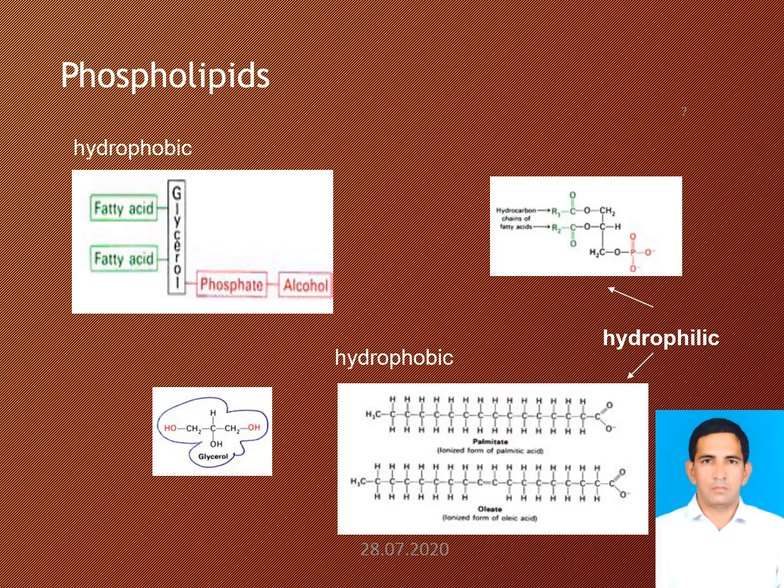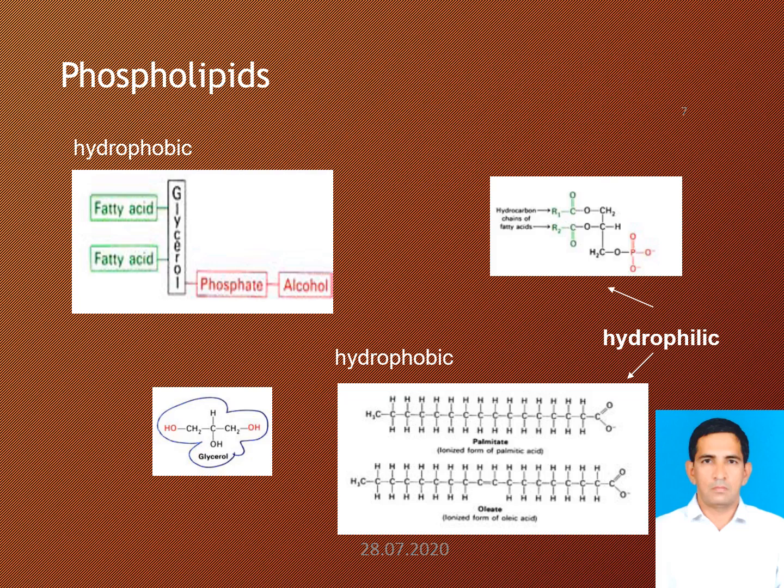Phospholipids. Phospholipids are a class of lipids that are a major component of all cell membranes. They can form lipid bilayers because of their amphiphilic characteristics.